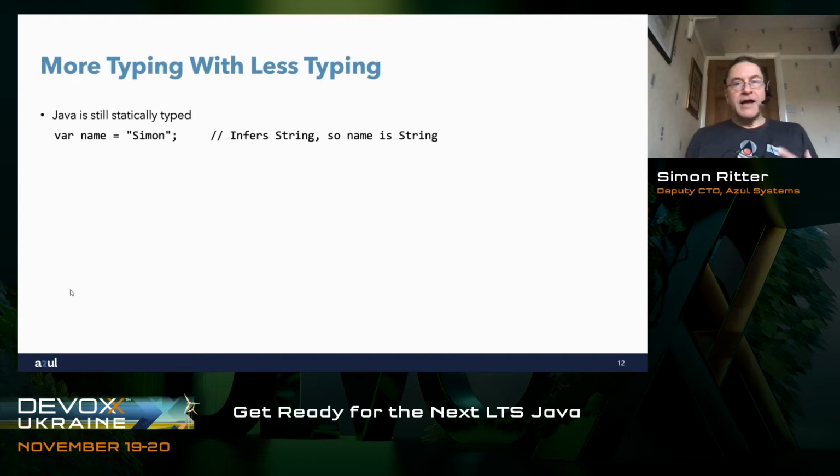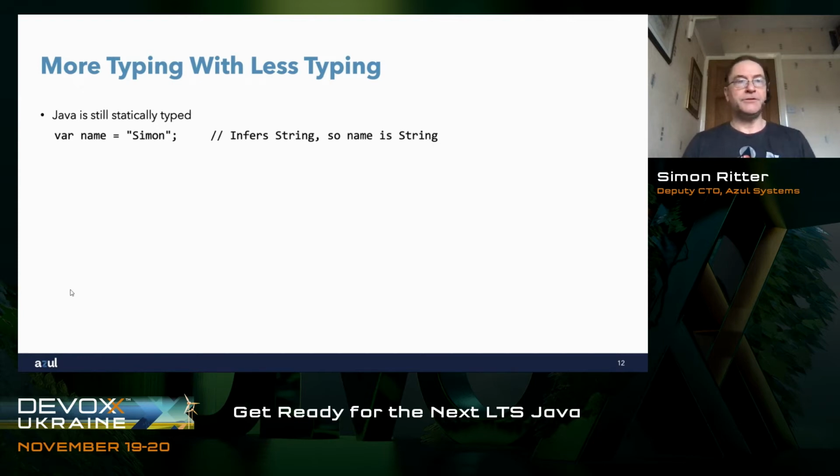Now, one of the things that we have to understand about local variable type inference is that even though it allows the compiler to infer the type for us, what it doesn't do is change the fundamentals of the Java programming language. By that, I mean that unlike JavaScript, in Java, when we use var, the type is very much static. Once you have assigned a type to a variable, you cannot change it in your code.